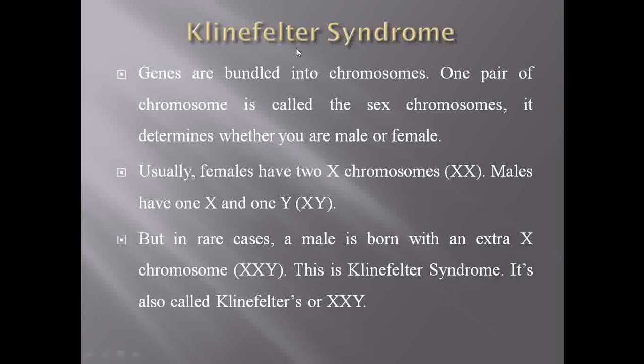But due to the effect of Klinefelter syndrome, there is addition of one extra X chromosome, which can represent the female character. Even though it is a male, that is XY, due to the presence of one extra X, it gives the genotype XXY, and this we call Klinefelter syndrome. So Klinefelter syndrome is produced due to the addition of one extra X chromosome.